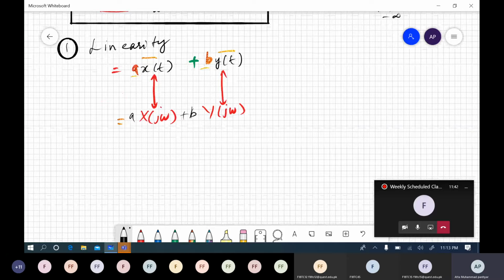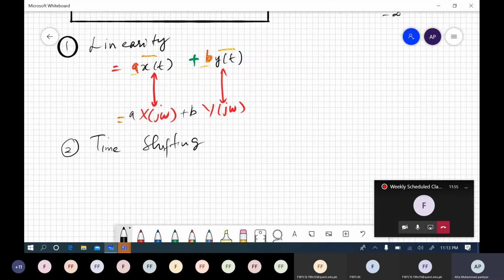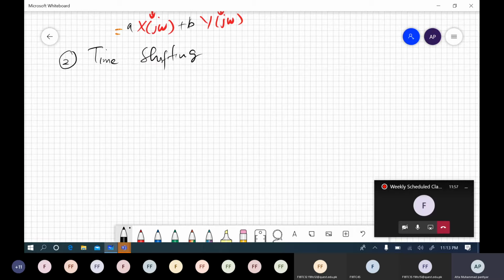Okay, now the second property is time shift. Time shifting property, right? We know, for example, that if we have a signal x of t, its Fourier transform is x of j omega, right?